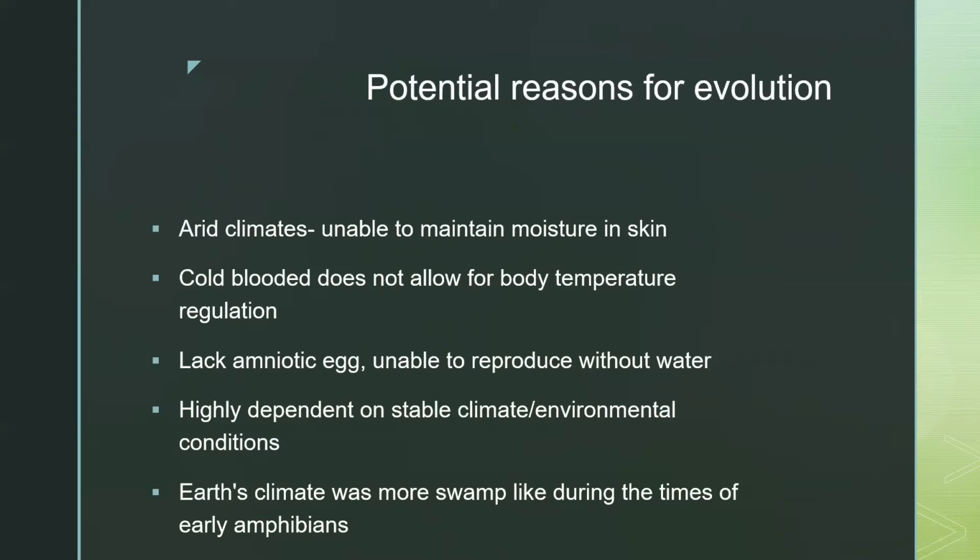This means that they always need to be near some source of water to lay eggs and reproduce. They are highly dependent on a stable climate and environmental conditions, meaning that they suffer if they undergo a period of drought or are separated from water or have no access to it. And during the time of early amphibians, the earth was much more moist and swamp-like, allowing them to thrive, and they were actually dominant during the Devonian period.